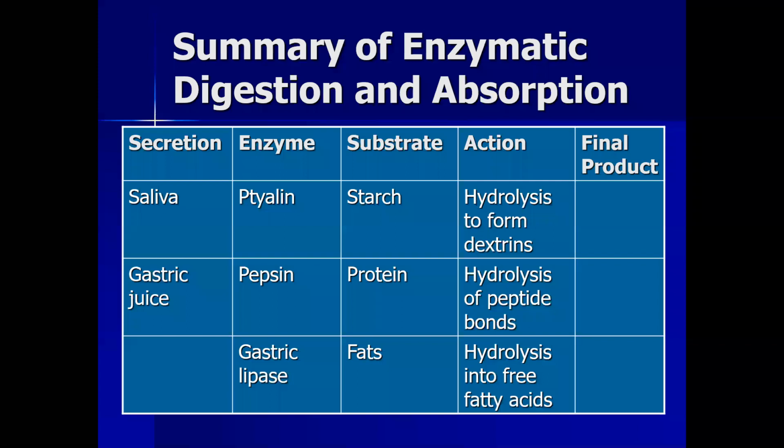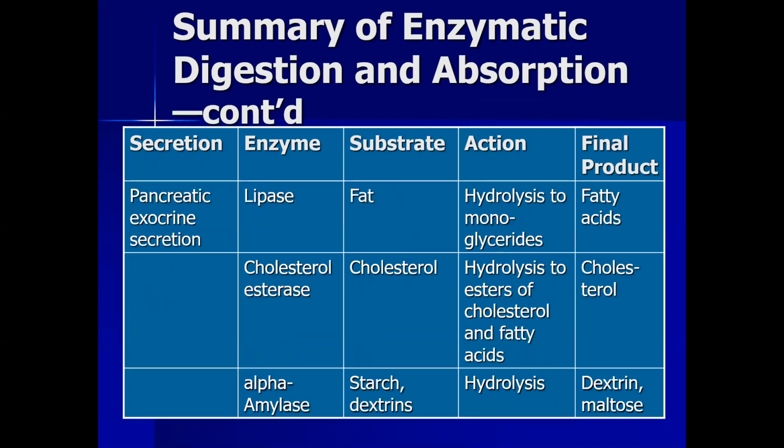Saliva contains ptyalin, which acts on starch, and gastric juice contains pepsin, which hydrolyzes protein and peptides. Gastric lipase acts on fats, and pancreatic lipase acts on fats and hydrolyzes them into triglycerides and fatty acids. Cholesterol esterase and alpha amylase are also present in pancreatic juice, which help in the digestion of cholesterol and starch.